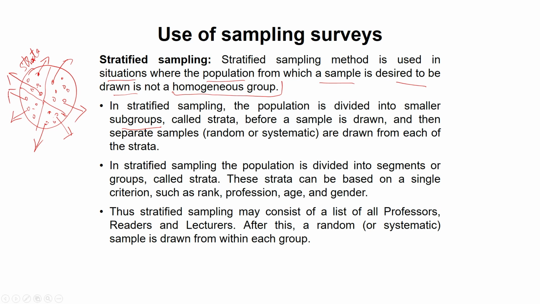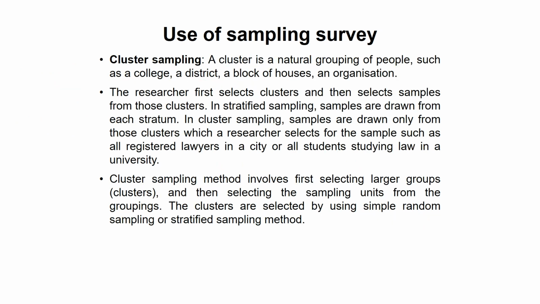In stratified sampling, the population is divided into segments or groups. These are the strata. These strata can be based on a single criterion, maybe rank, profession, age, or number. For example, it may consist of a list of all professors, readers and lecturers, and after this a random or systematic sample is drawn within each group to collect some kind of information. This is called stratified sampling.